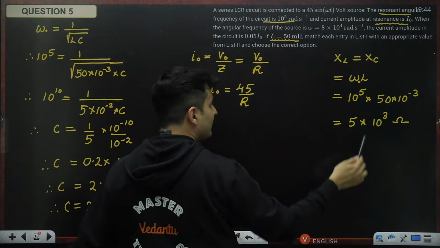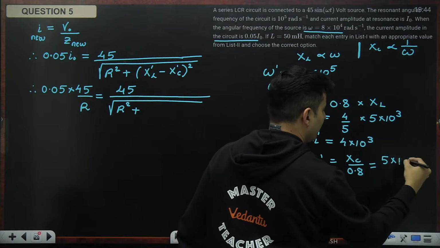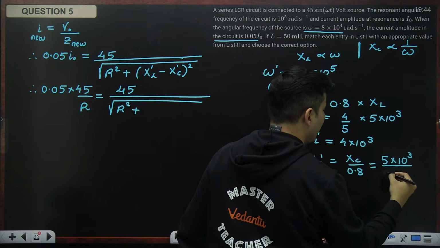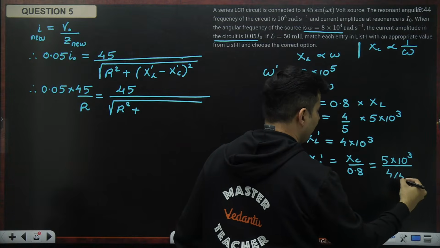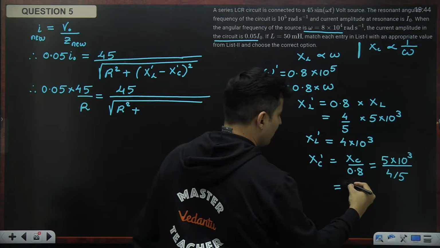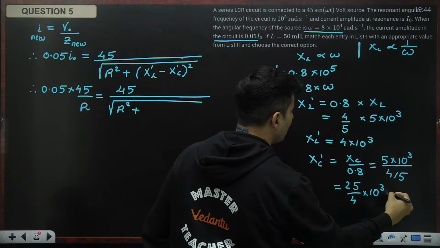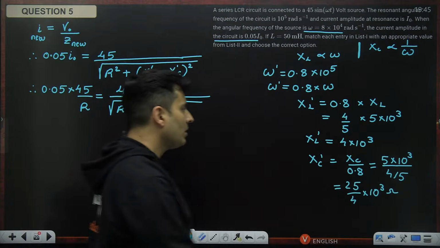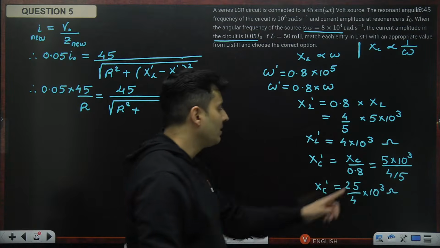So old XC was 5 into 10 to the power 3, divided by 0.8, which is again 4 divided by 5. So this will basically become 25 by 4 into 10 to the power 3 ohms. This is your XL prime and XC prime.